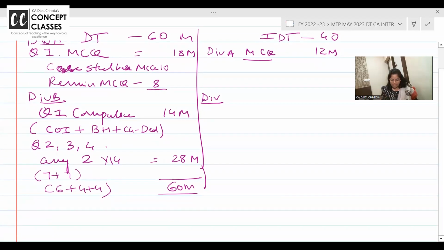Again here, Division B. In Division B, you have again question number 1, which is compulsory to attempt for 8 marks. See, if your paper pattern is clear, you will save your time.